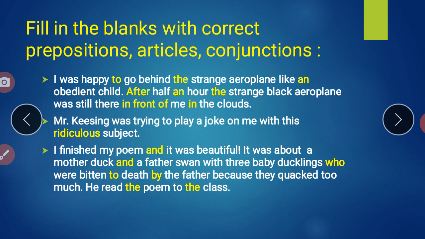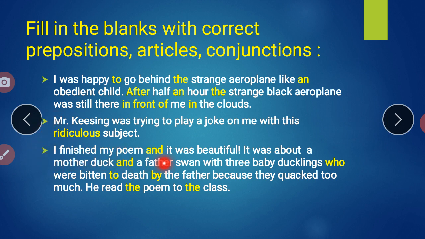Clear? Another paragraph. Mr. Kissing was trying to play a joke on me with this ridiculous subject. Students, ये ridiculous नहीं है, ये by mistake wrong मेरा yellowish हो गया है. Actually here in this it is a on. On is your blank and with is your blank. On and with. Clear student? Ridiculous के ऊपर से highlight निकाल देना please.